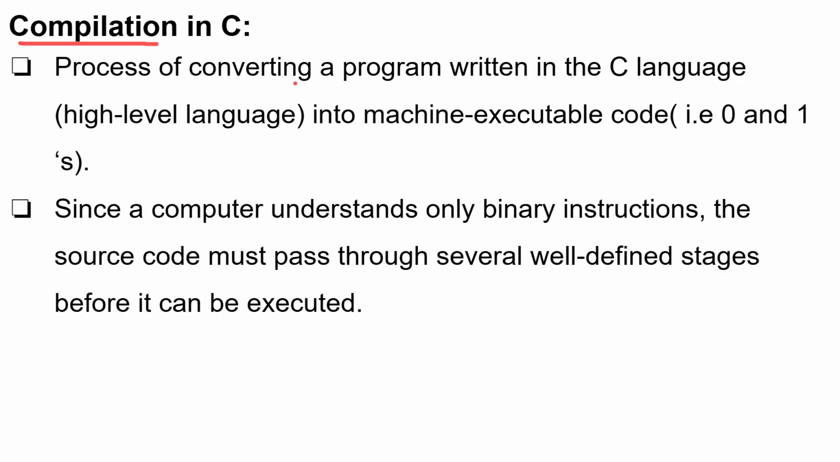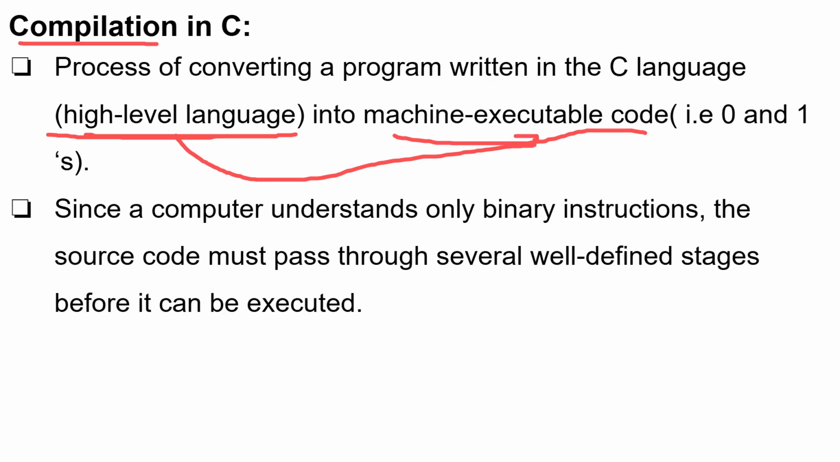So compilation is nothing but converting high level language. Suppose we are writing our C programming in English language, that is human understandable language. That high level language is converted into machine executable code. So compilation is nothing but converting a high level language, that is C language, into machine executable code. Okay, because computers won't understand the high level language, that is the language understood by humans.